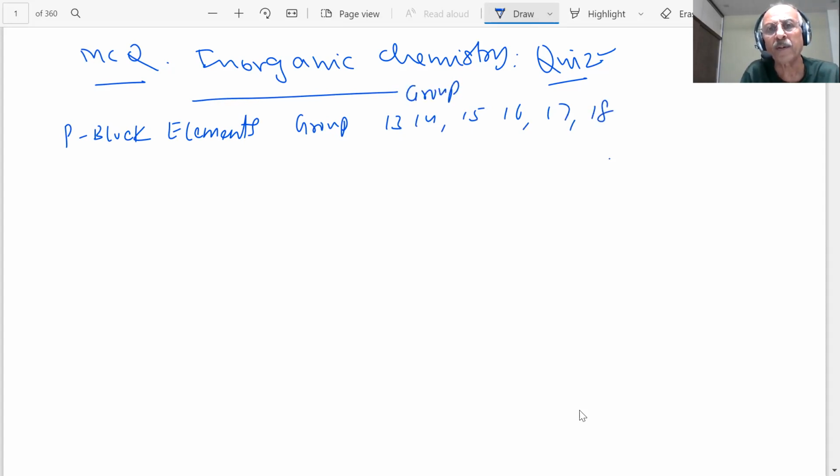You have ns2 np1, ns2 np2, ns2 np3, ns2 np4, ns2 np5, and ns2 np6. So this is how the P block element looks.